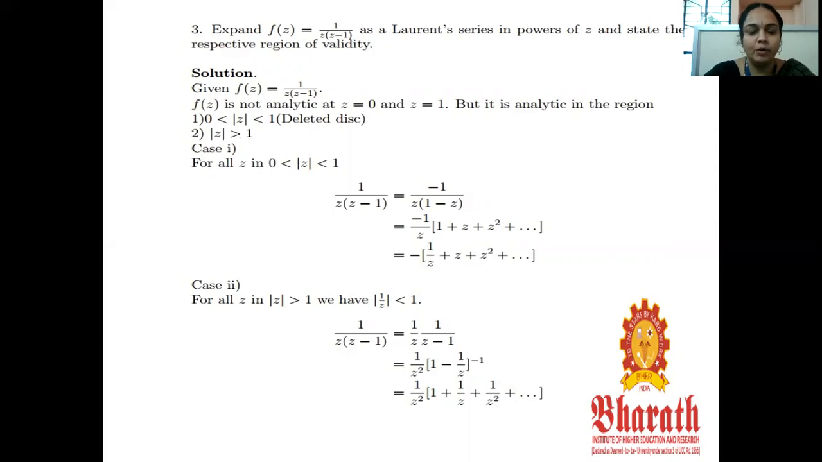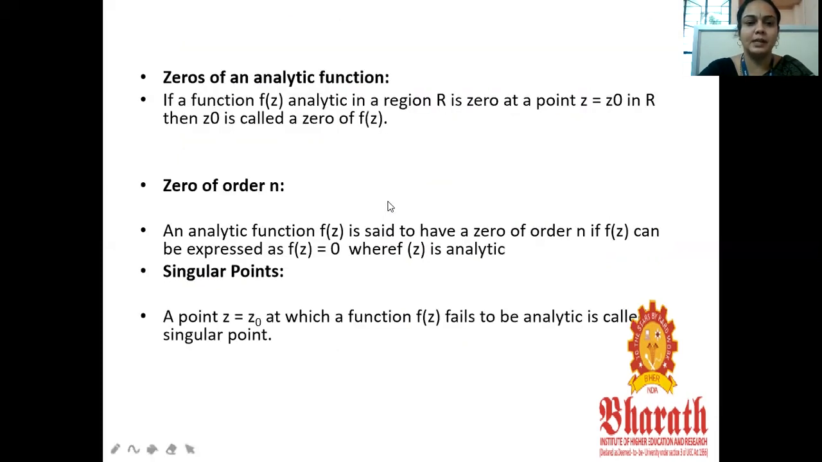So mod z is less than 1 means the given function 1 by z of z minus 1. This z minus 1 can be written as 1 minus z, with minus taken outside. It becomes minus 1 by z, then 1 minus z whole power 1. If you bring it into the numerator, it becomes 1 minus z whole power minus 1. By the binomial theorem, we expand 1 plus z plus z square plus etc. After simplification, we got minus of 1 by z plus 1 plus z plus z square plus etc. This is for case 1, when mod z is less than 1.